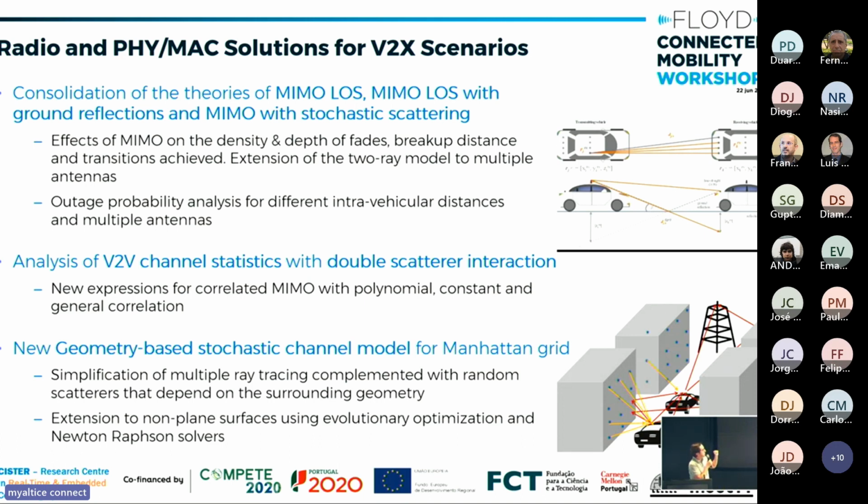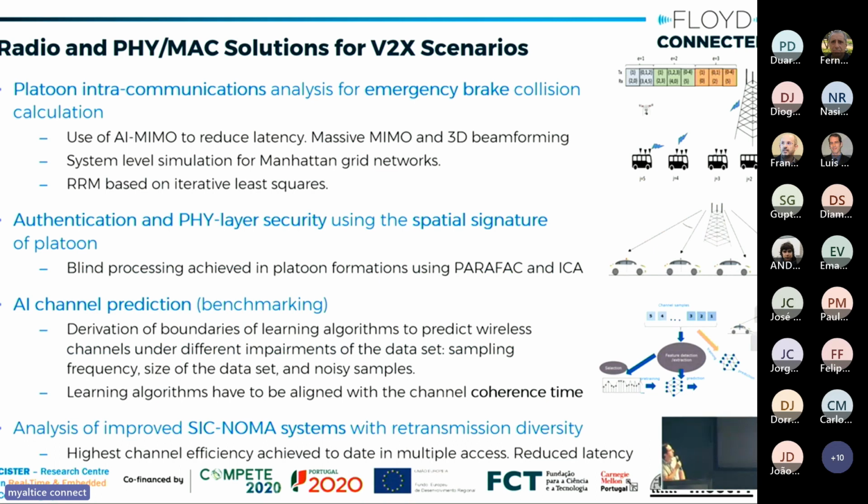So we also have analysis of V2V channel statistics when there's double scatterer interaction, also a new geometry-based stochastic channel for the Manhattan grid. Moving forward, we have also on this topic an analysis of interplatoon communications for the emergency brake collision calculation, authentication and security between the communications of the platoon through a physical layer using the spatial signature of the platoon.